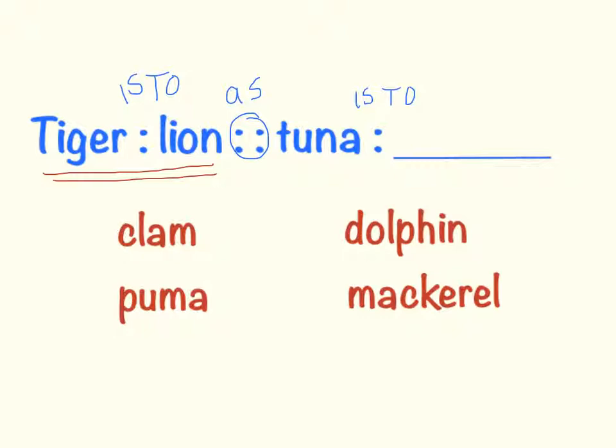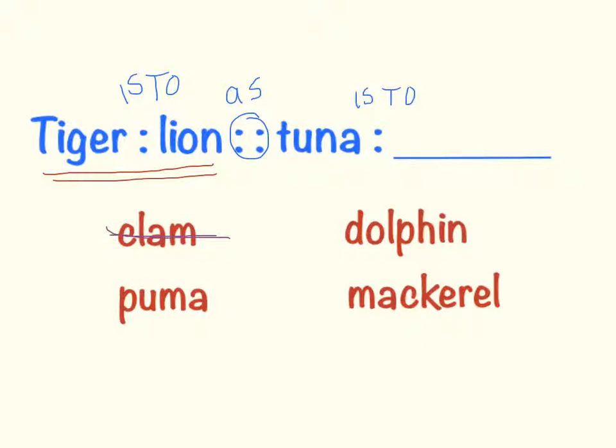And a clam is in the water, much like tuna. But a clam is, I believe, a mollusk. It's not a fish like a tuna is. It lives on the bottom. It's got the hard shell. It tastes delicious with butter. All those things about it. So I'm going to say that it is probably not the clam.